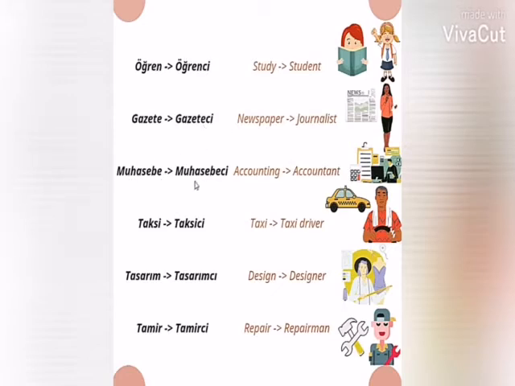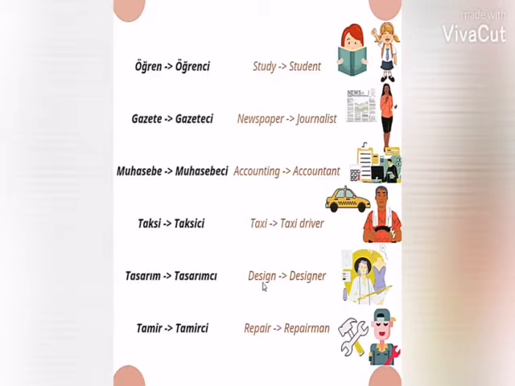Muhasabe means accounting. Muhasabeci means accountant. Same rule. The word has last vowel A, so G will be used. Taxi means taxi. Taxici means taxi driver. Taxi has the last vowel E, so according to the rule, we will use G.